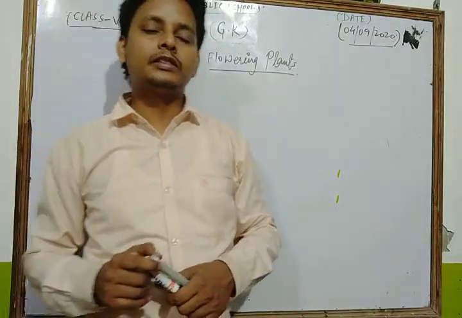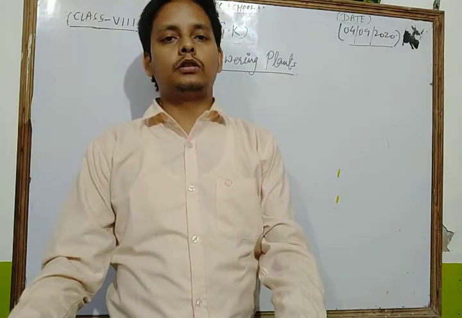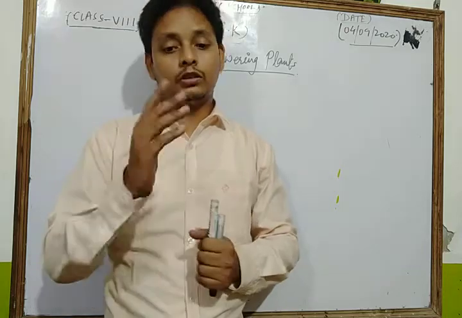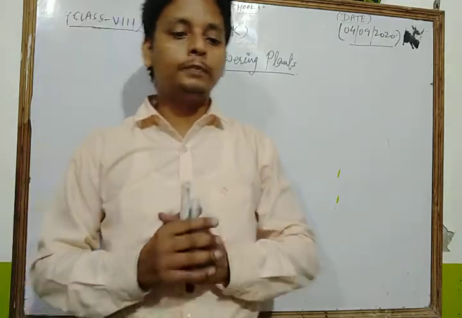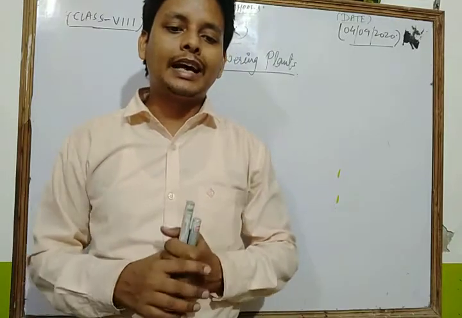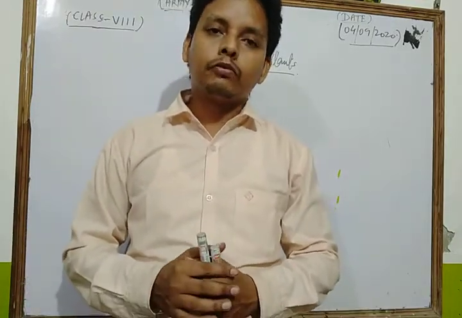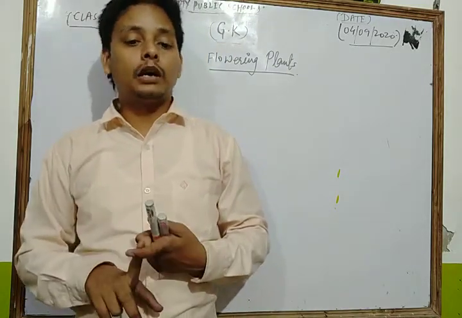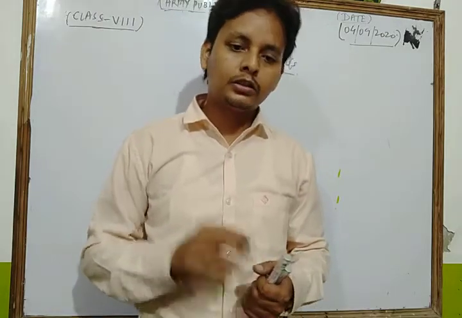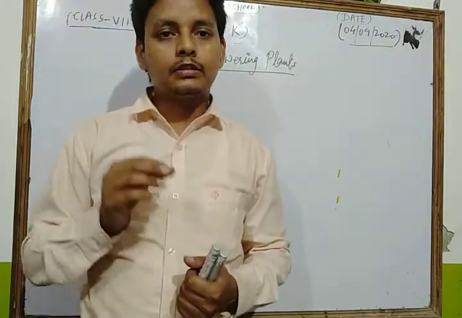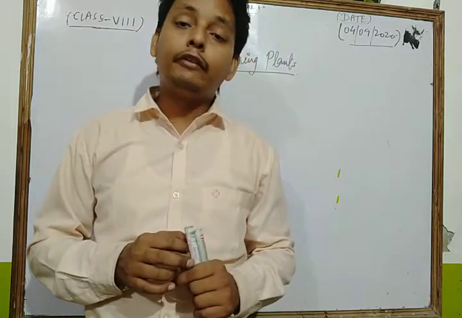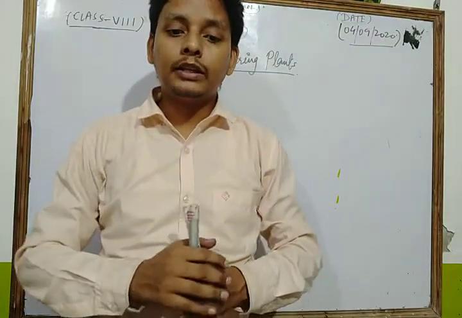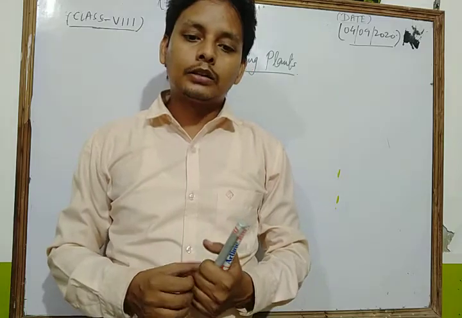So please, dear students, listen carefully, and after the discussion, revise that chapter and learn all the things involved in it. Flowering plants can be defined as those plants which can produce flowers, fruits and seeds. This is a very important line. They are completely different from non-flowering plants. They are also called angiosperms.